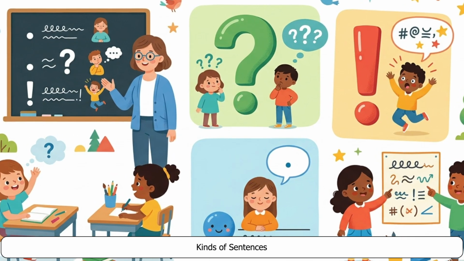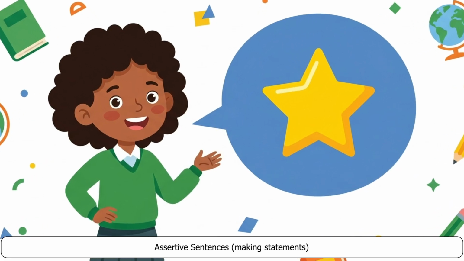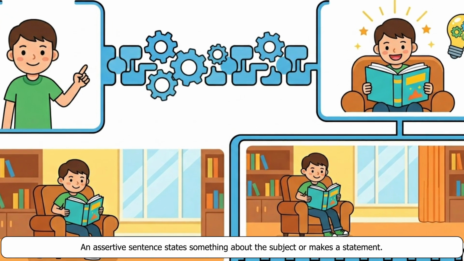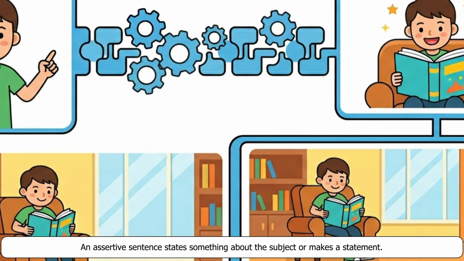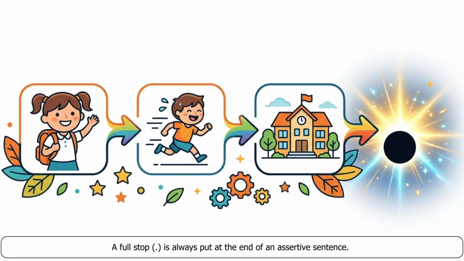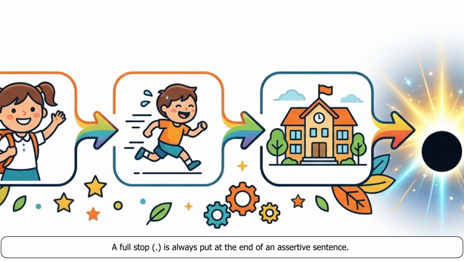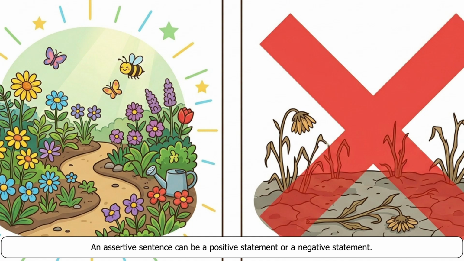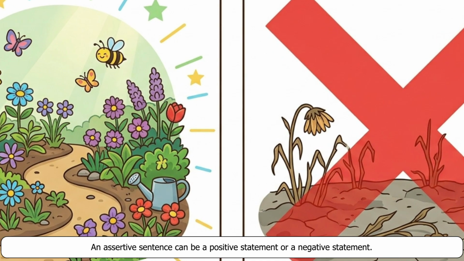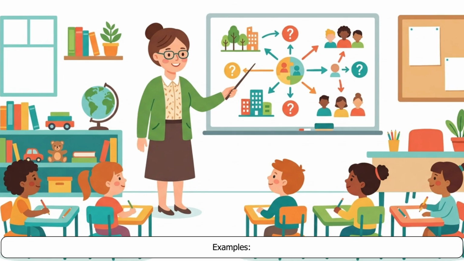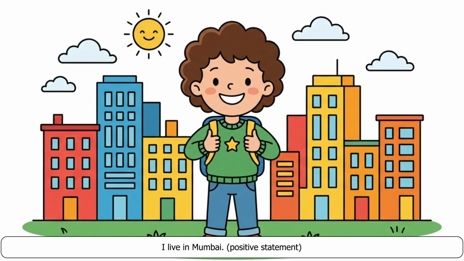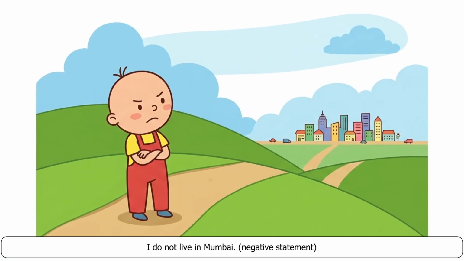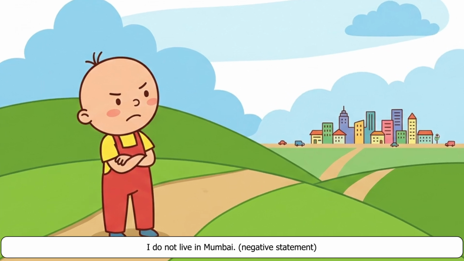Kinds of sentences. Assertive sentences, making statements. An assertive sentence states something about the subject or makes a statement. A full stop is always put at the end of an assertive sentence. An assertive sentence can be a positive statement or a negative statement. Examples. I live in Mumbai. Positive statement. I do not live in Mumbai. Negative statement.